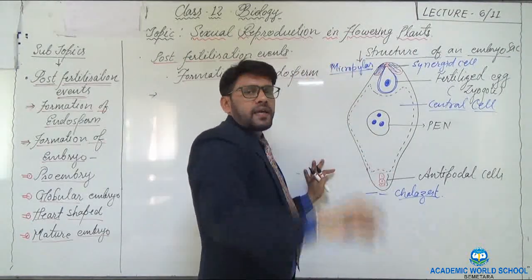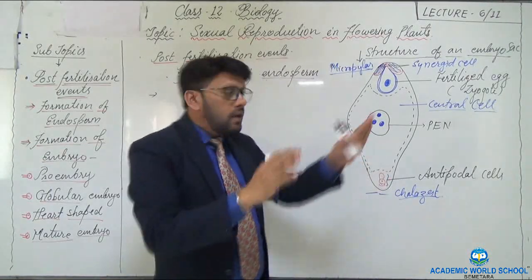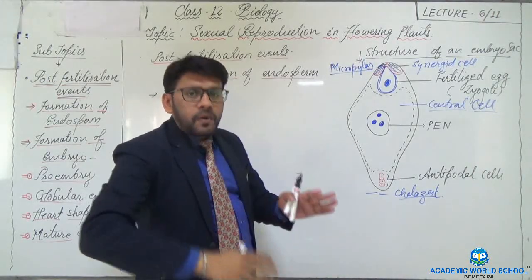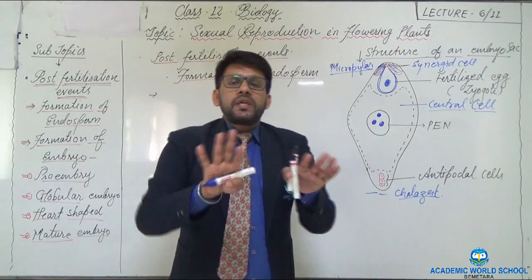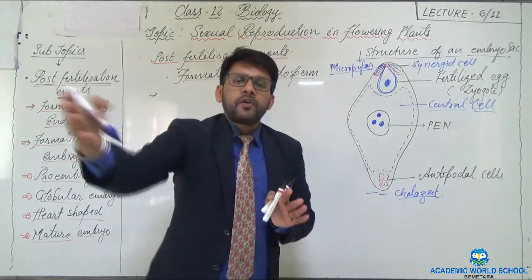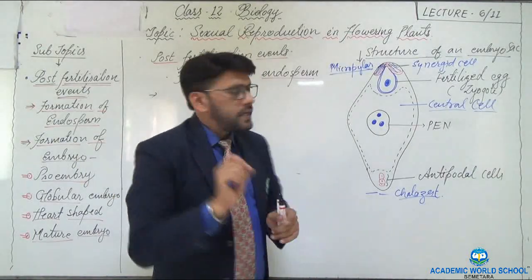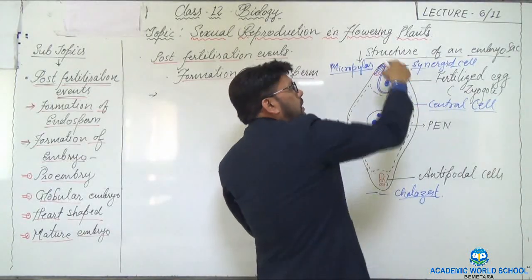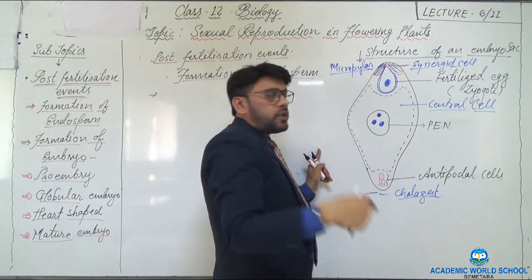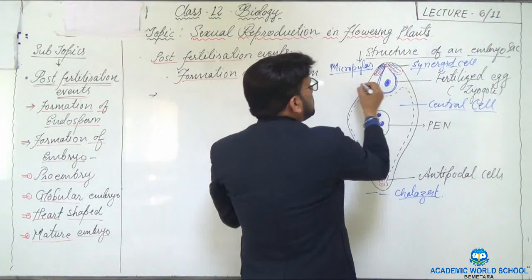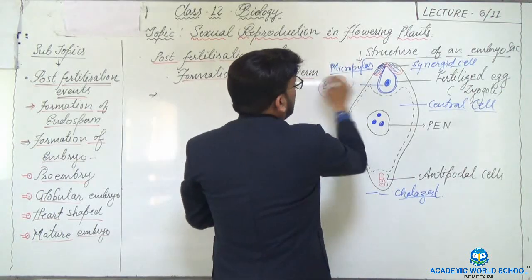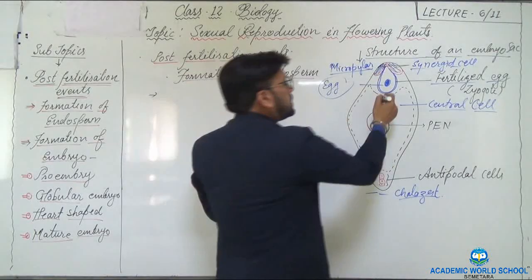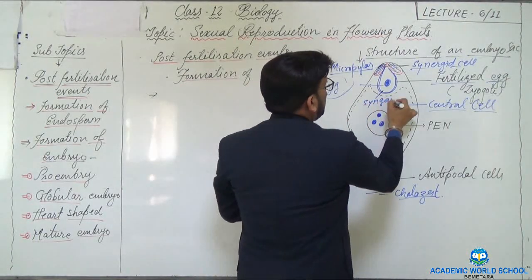When I say after the fertilization, there are a few structures within the embryo sac and the female gametophyte that keep on degenerating because their function is now over. They won't be performing any further function. So these synergid cells, once their function is over. What is their function again? These synergid cells guide the pollen tube to enter. Now this is the egg cell. You can see here I have written the fertilized egg. Here the process of syngamy takes place.